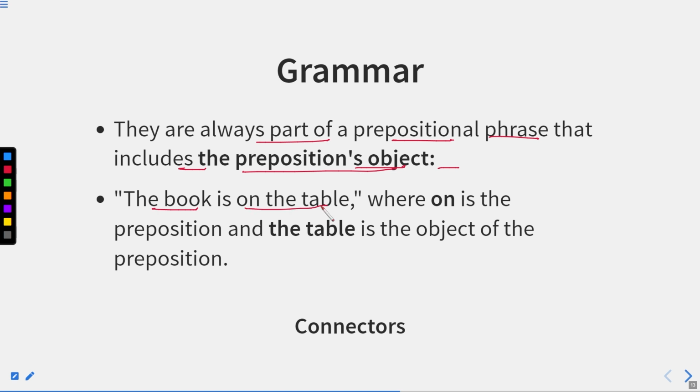The book is on the table. Now we are showing that the book is on the table. So this on is a preposition. Where on is the preposition and the object of this preposition is the table, because we are showing that the book's position is on the table. The book is on the table. So here the object of the preposition is table. Now let us move to the next one.